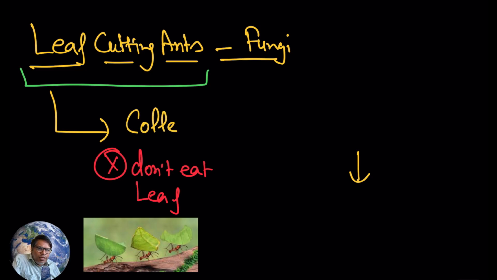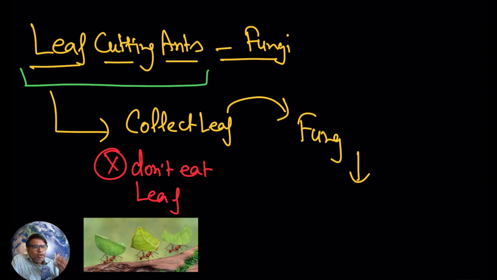What they are doing actually is they collect these leaves and put all of them in an area where the fungus will grow. So the leaf cutting ants collect the leaf and put the leaf in an area where the fungus will grow. Now the fungus is getting nutrients. This way the ants are helping the fungus to grow.